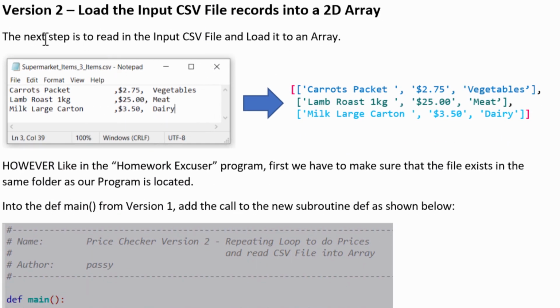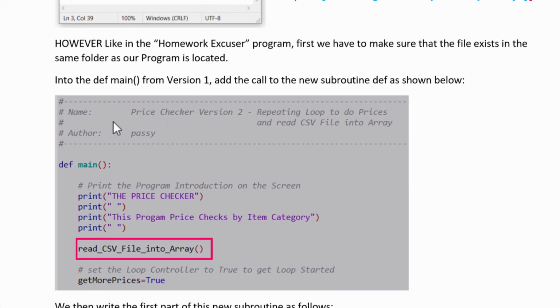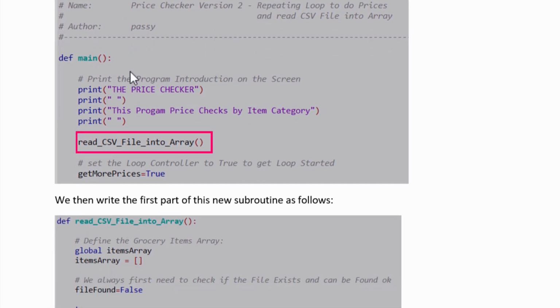Now version 2 is where we're going to read that input CSV file and get it loaded into this Python array we spoke about. All right, so you'll need your input CSV file set up, even if you just got these 3 records to start off with. So either get our one from the downloads or just make your own one with Notepad. And like with the homework excuser, the first thing you have to do is make sure the file exists and it's sitting there in the same folder as your program is located. So we're just adding on to version 1 code here. So you get your version 1 code and start adding in this stuff for version 2.